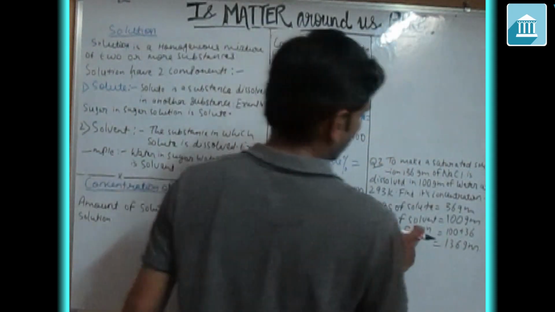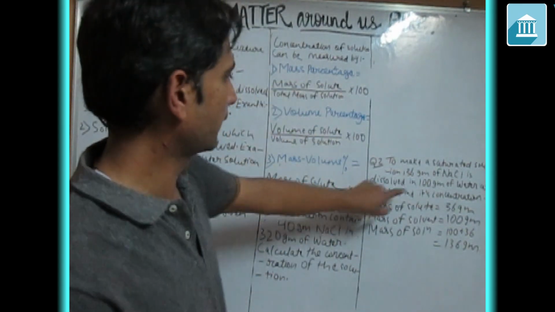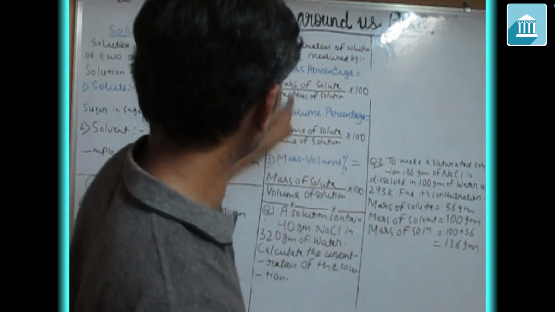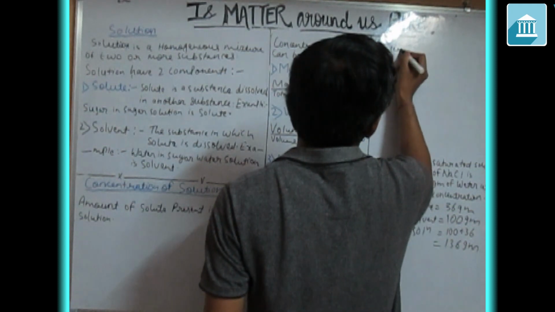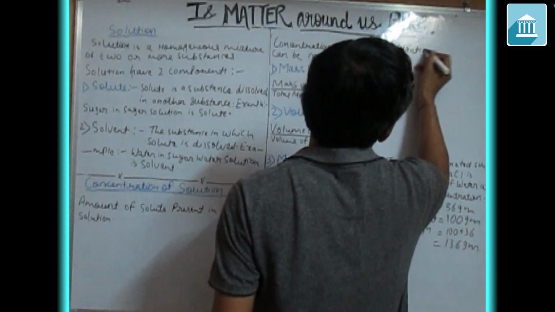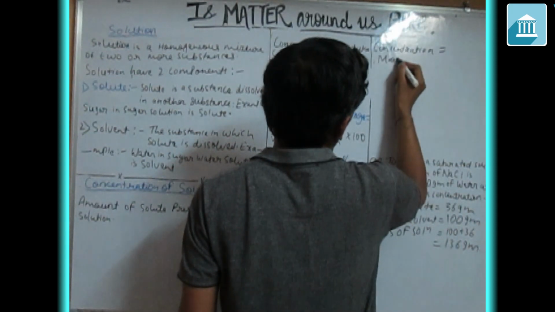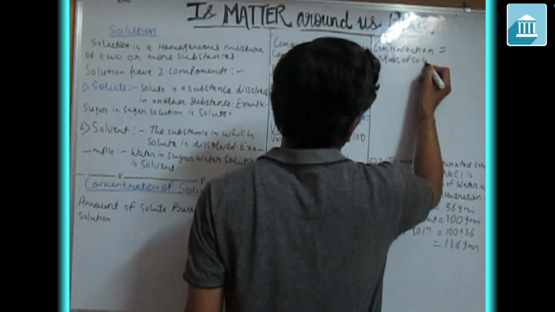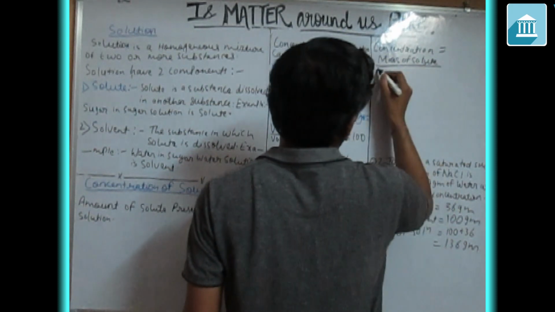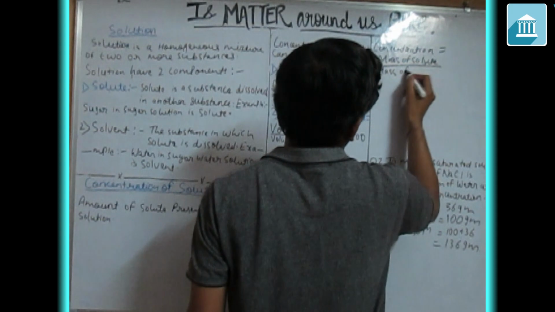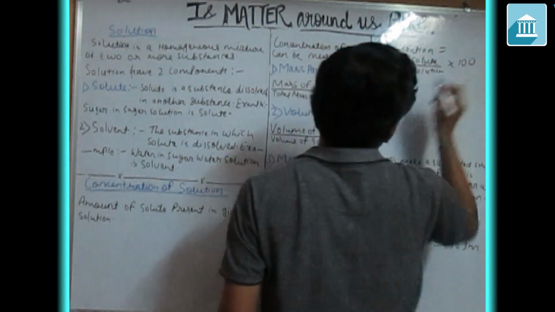Let's see which formula we are going to apply here. Mass is given in gram, and this one is also given, so mass percentage. So concentration in terms of mass is equal to mass of solute upon mass of solution, that is total mass, into 100.